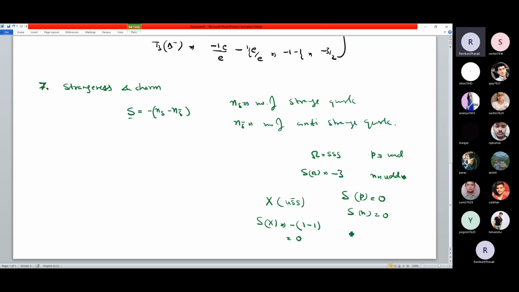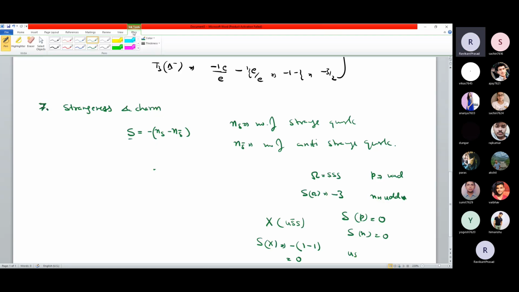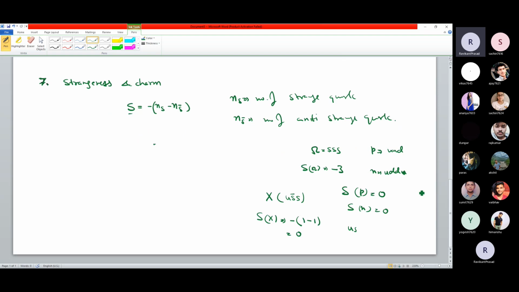If some particle is having... Okay, now it is okay. If your particle having USS, then its strangeness will be -2 -0, so that is -2, and so on. So you can easily calculate. So concerned with the strangeness, this is the calculation.